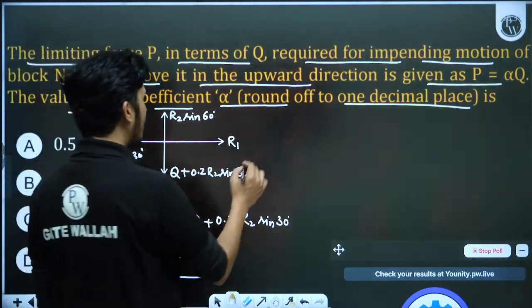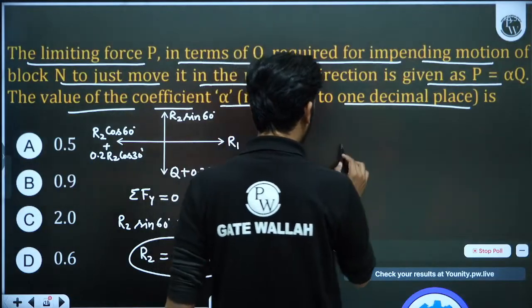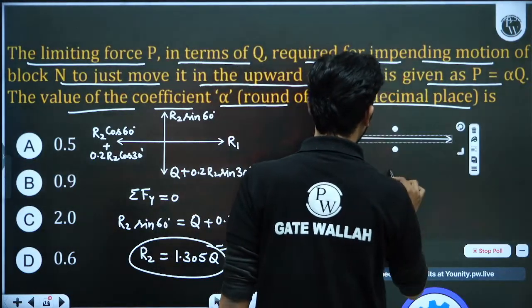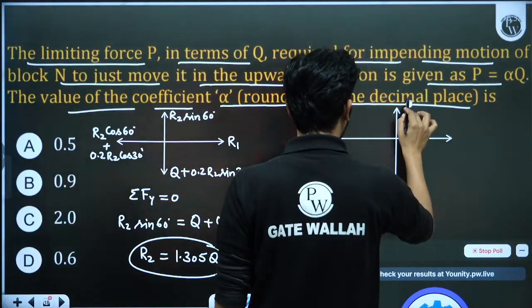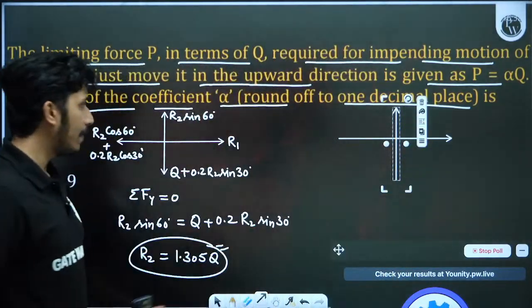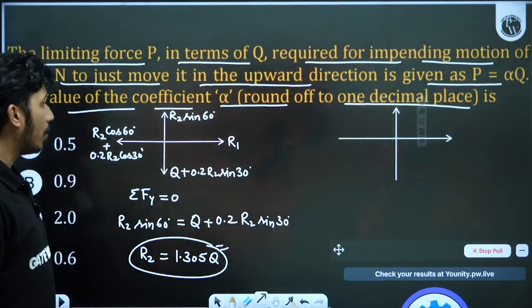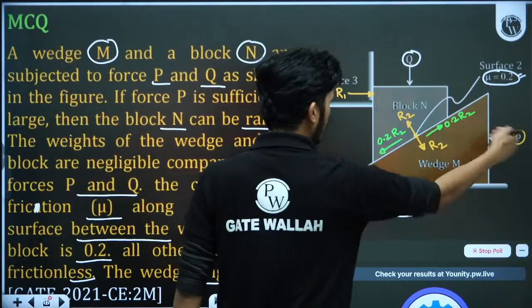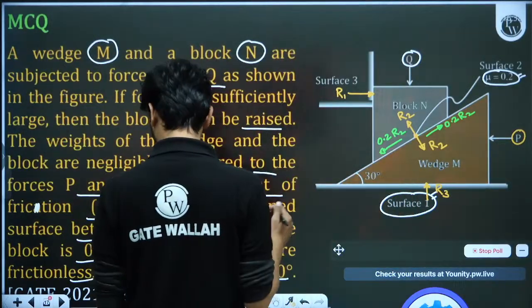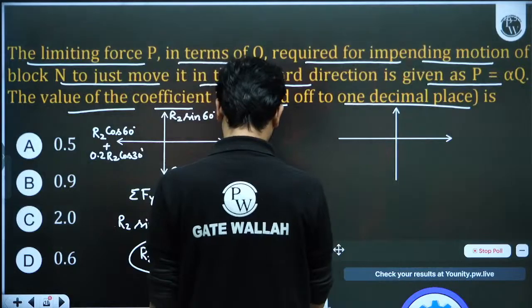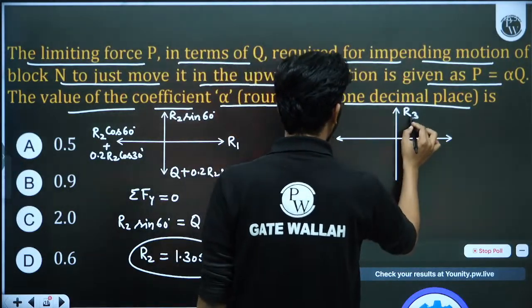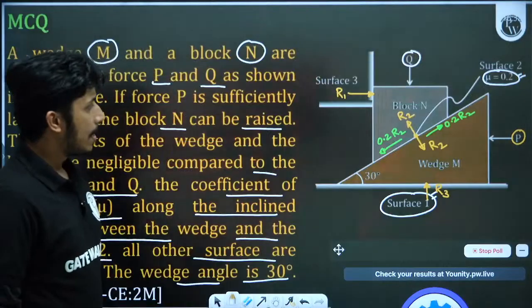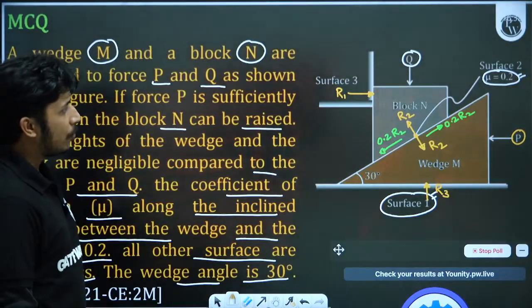Now let's make the FBD for P. Always remember, these types of questions will always be asked, and they will be solved directly from the FBD. For P, the force P is acting in this direction, and R3 is acting up. So let's make these two forces. P is acting like this, R3 is moving up. Any other force? Yes, 0.2 R2 is also there.